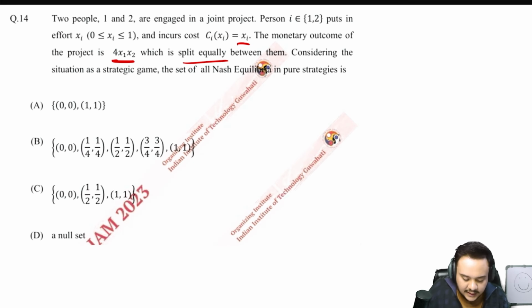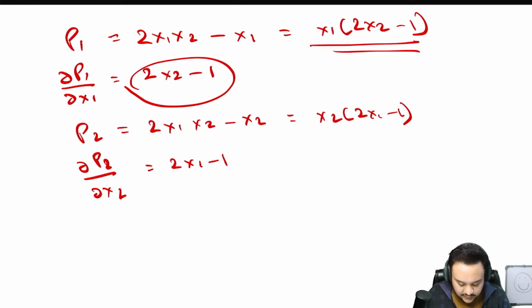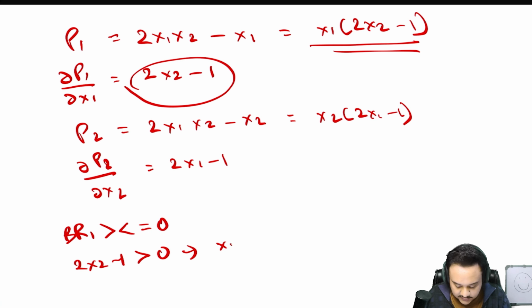Now let us test this at 3 different intervals: if the best response function of player 1 is greater than 0, less than 0, or equal to 0. If 2x2 minus 1 is greater than 0, this means that x2 is greater than 1 by 2.